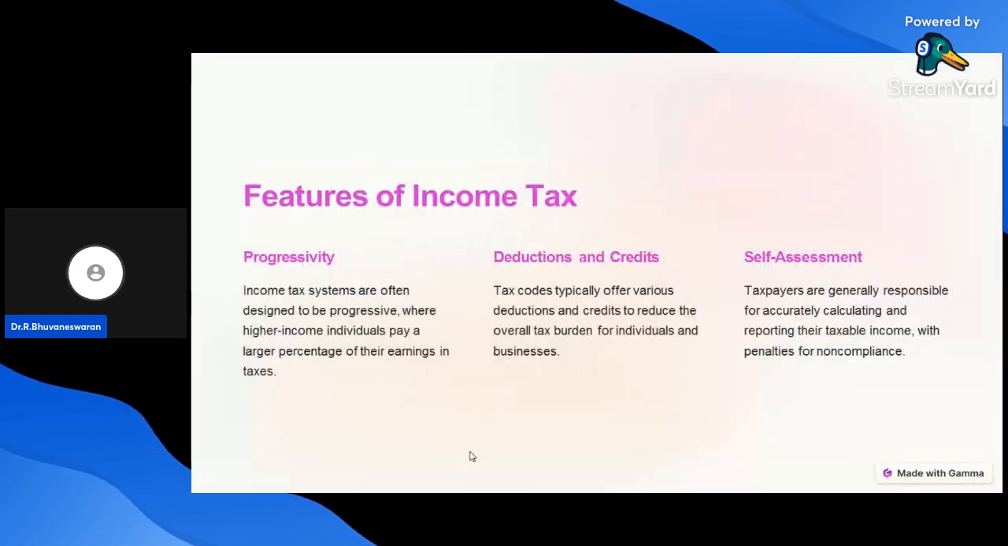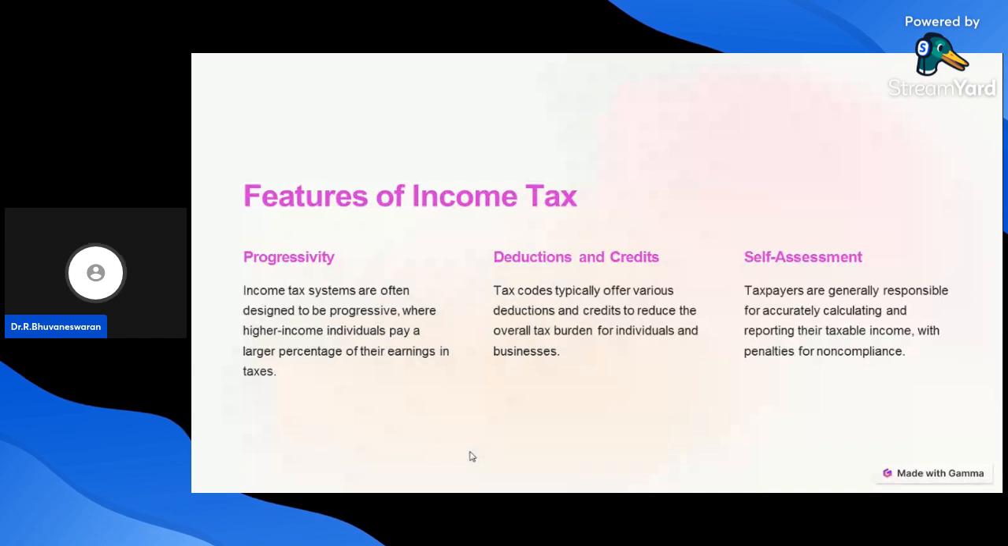Next one, features of income tax. The important features are as follows. First one, progressivity. Second one, deductions and credits. The third one, self-assessment. Progressivity is one of the features of income tax. Income tax systems are often designed to be progressive, where higher-income individuals pay a larger percentage of their earnings in taxes. This is one of the features of income tax.